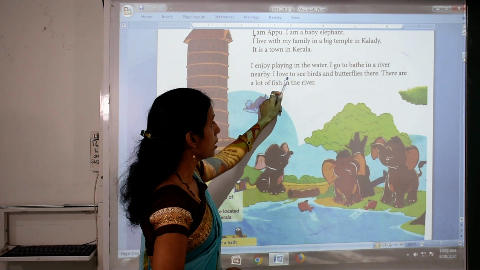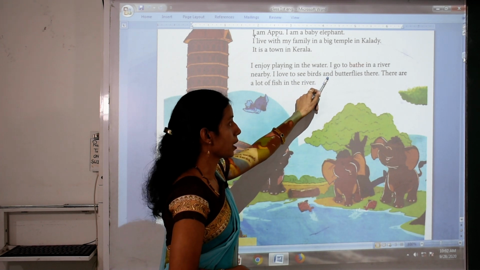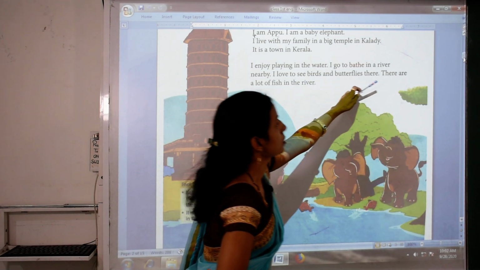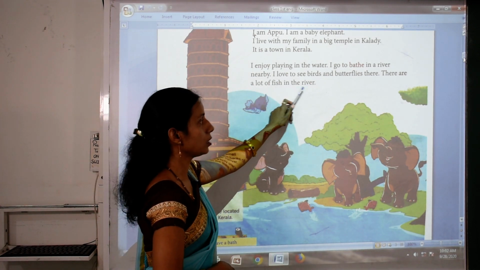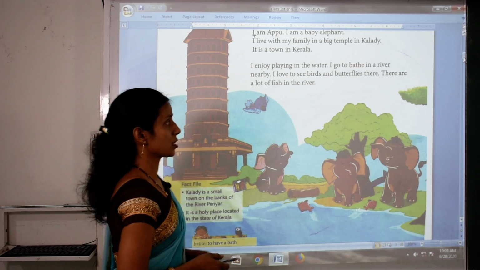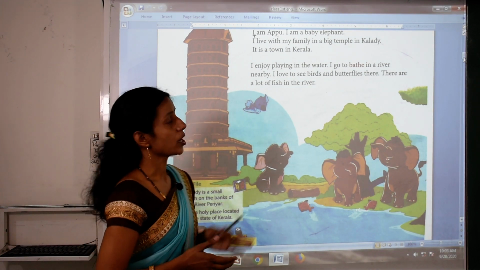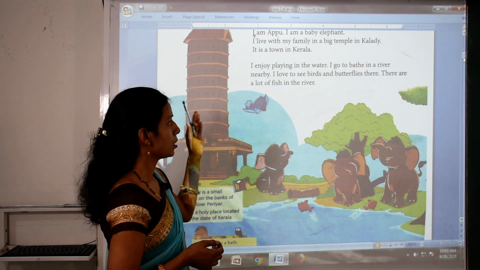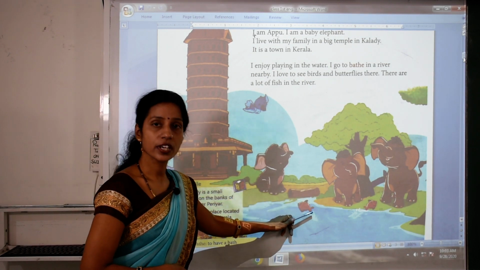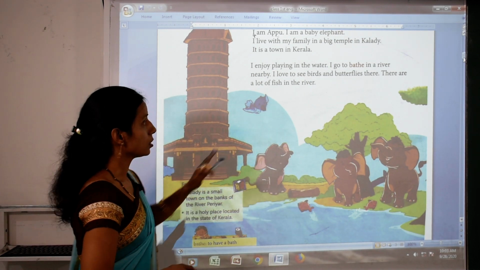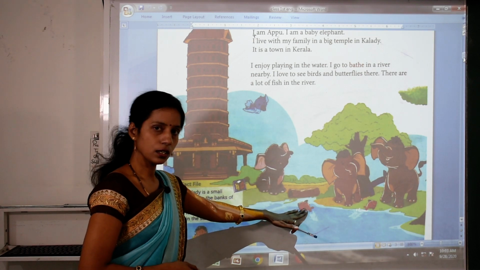So I love to see birds and butterflies there. There are a lot of fish in the river. Appu telling us, Appu enjoy playing in the water and Appu love to see bird and fishes. Okay. So there are lot of fishes in the river.